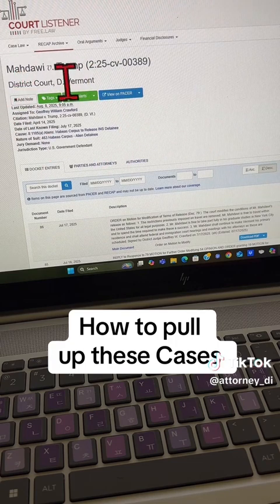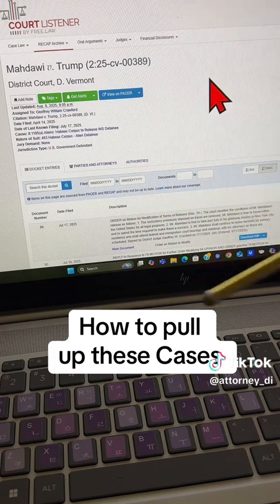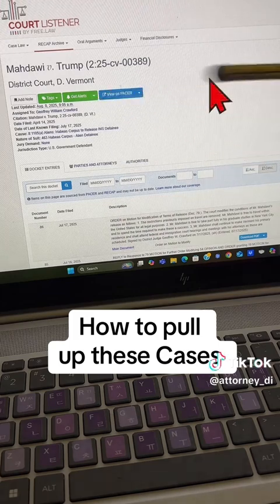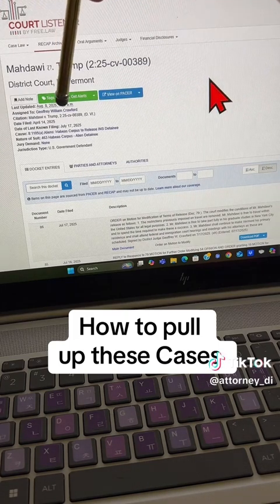We've got Madawi v. Trump. This is the case number right here. And if you put that in, it'll pull up this entire docket. Now we have some information up front where it says when was the last update, which was August 8th. We've got the judge it was assigned to.